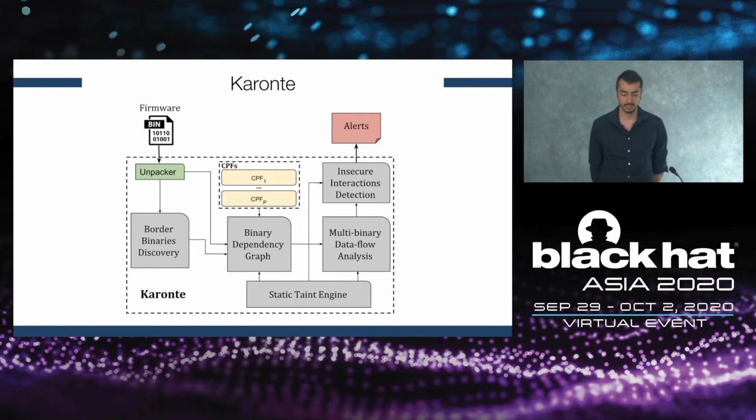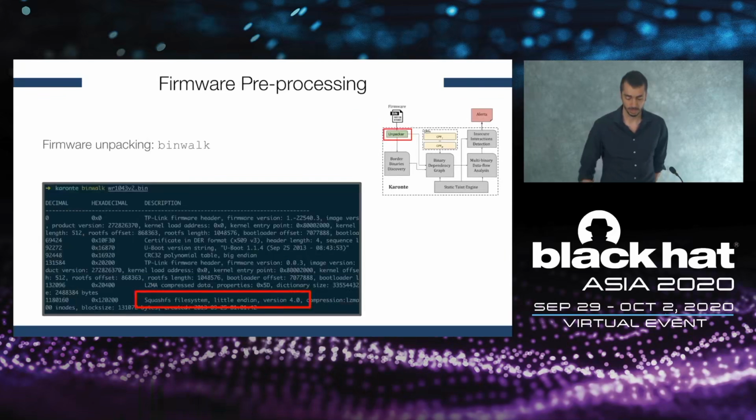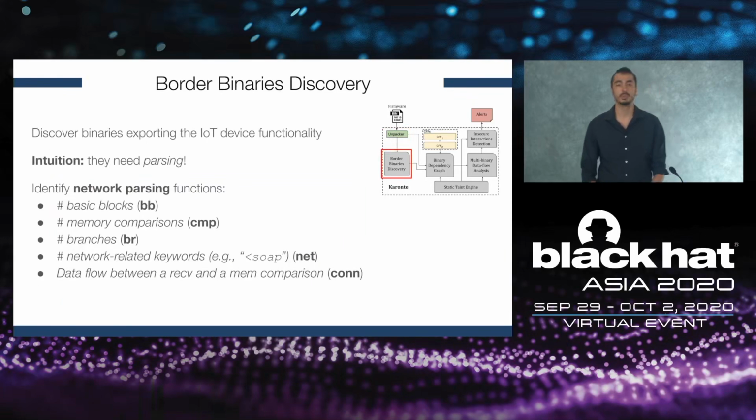As input, our system takes a firmware, which it unpacks into multiple components using the firmware unpacking tool called Binwalk. Once we extracted all the binaries, we proceed to find those that we call the border binaries. Border binaries are those binaries that interface the functionality of a firmware to the outside world. Our intuition is that these binaries must contain two types of capabilities.